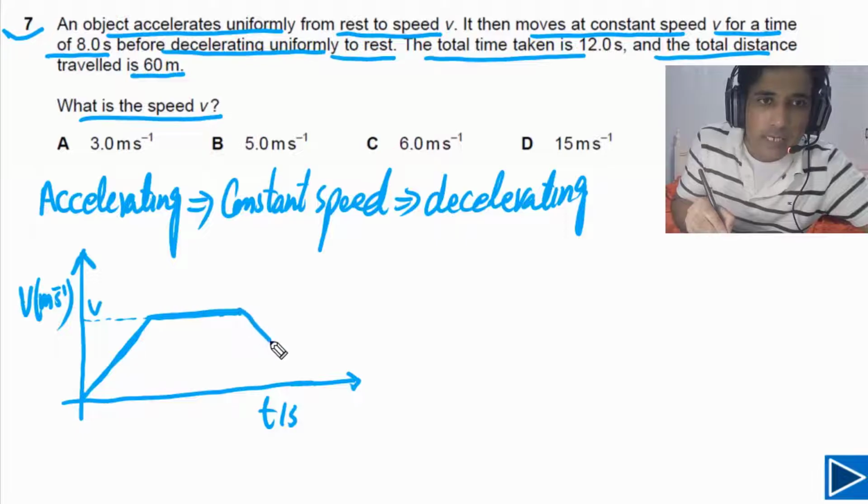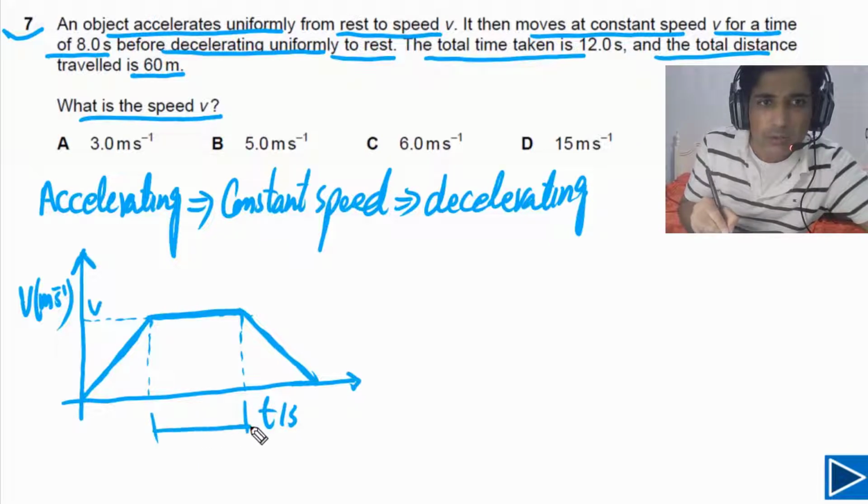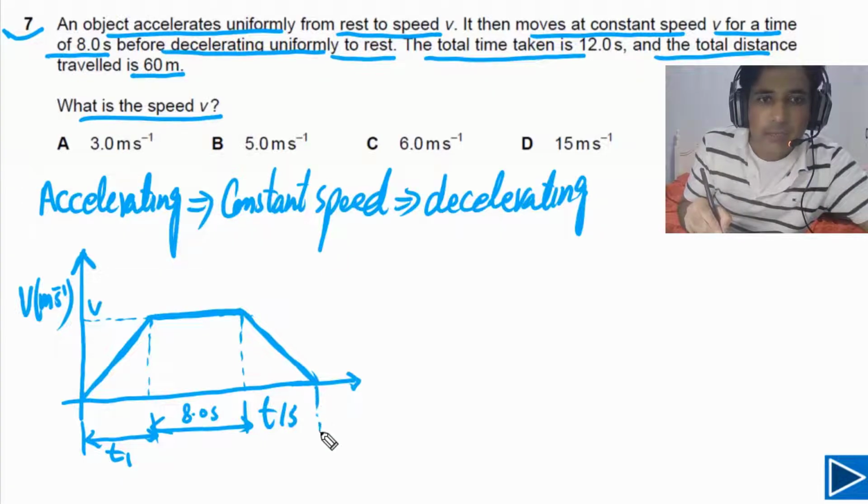Acceleration and deceleration have the same value, so that is a very important point. We can divide this into three different parts. It is given that when the object is moving at constant speed, the time taken is equal to 8.0 seconds. Let's say the time taken when the object is accelerating from rest is t1, and the time taken when the object is decelerating to rest is t2.